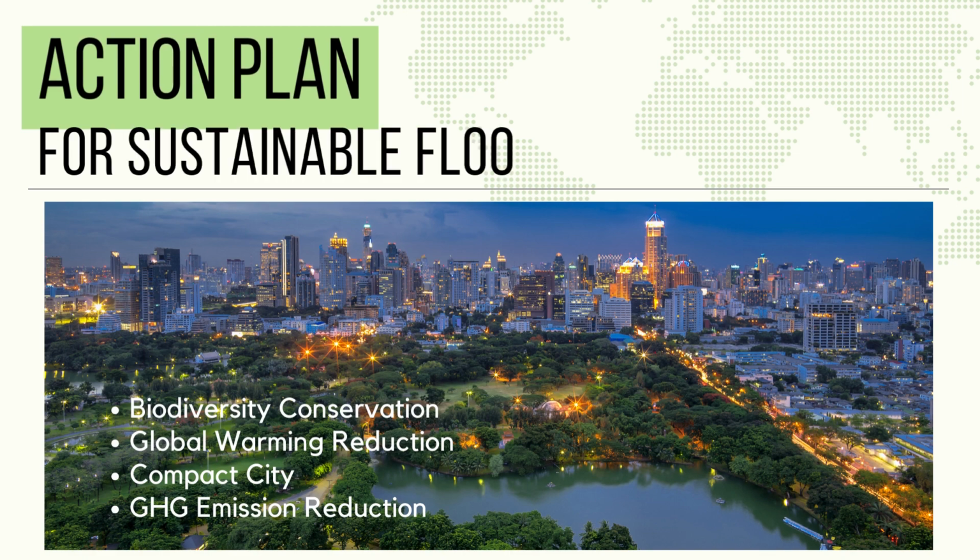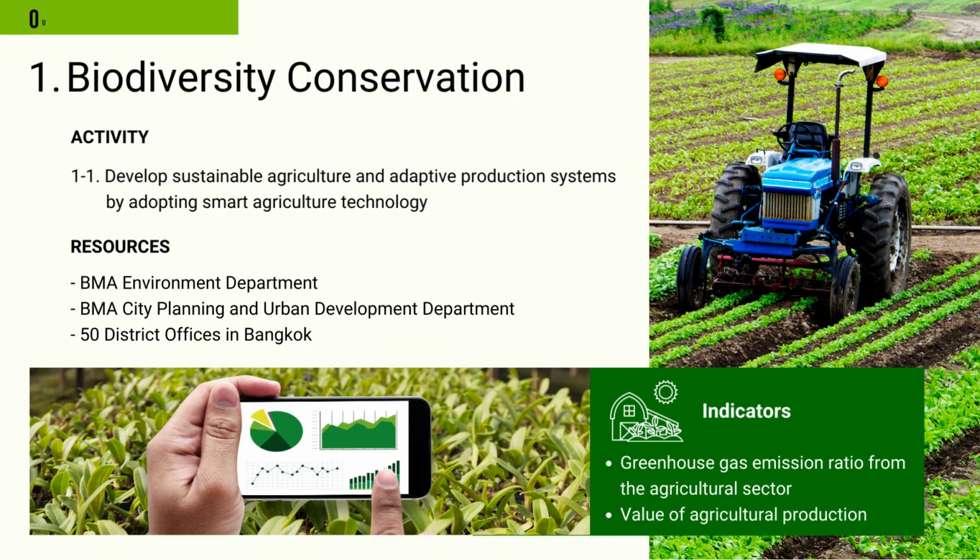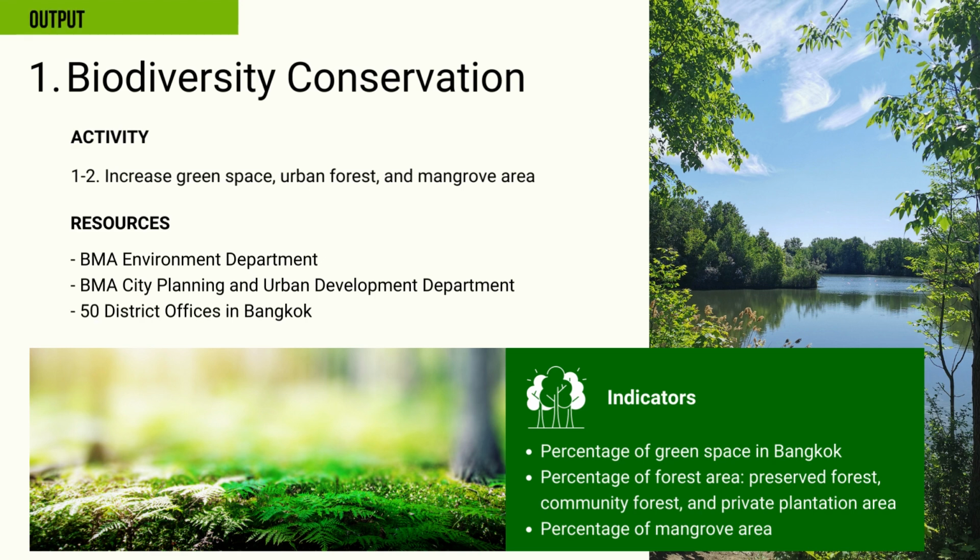I choose 4 outputs that are related to the City Planning and Urban Development Department. In terms of biodiversity conservation, the first activity is to develop sustainable agriculture and adaptive production systems by adopting smart agriculture technology. 2 indicators are greenhouse gas emission ratio and value of agricultural production. The second activity is to increase green space, urban forest, and mangrove area. Indicators are percentages of green space, urban forest, and mangrove area.